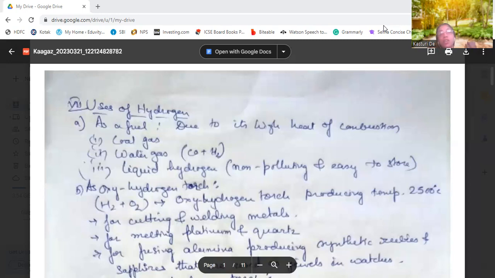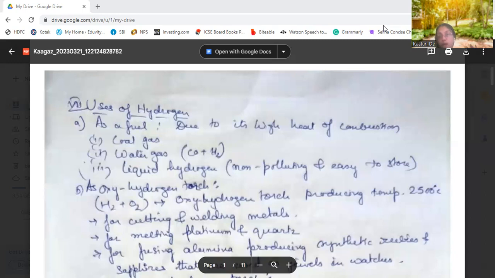So why do we need to prepare hydrogen? Why is hydrogen needed? Okay, what is the importance of hydrogen? Why do we need to study hydrogen? What's the need for us to study this hydrogen, so that we have to prepare it for our daily uses? Okay, so we will see what the uses of hydrogen are first, and then we will go to the preparations of hydrogen.